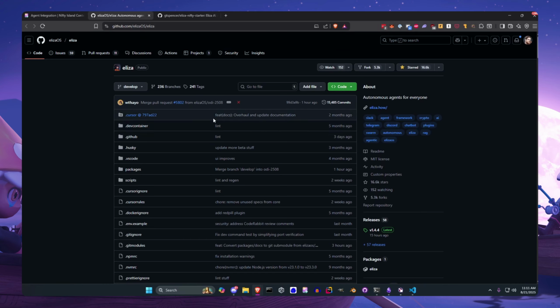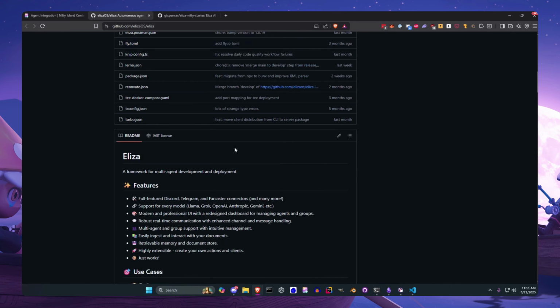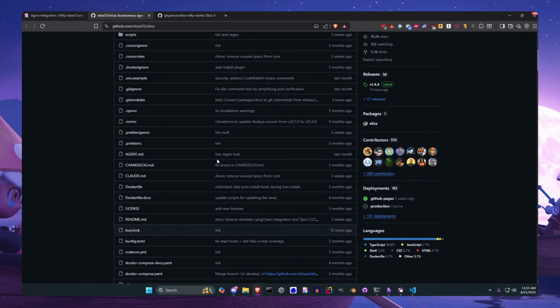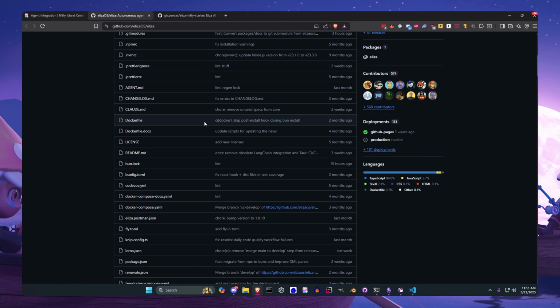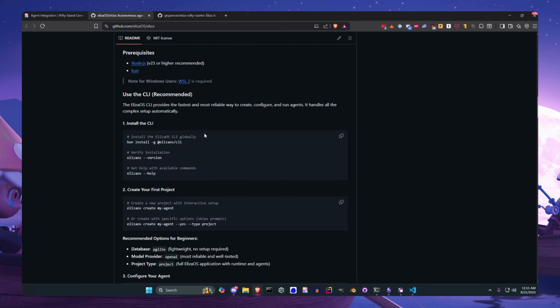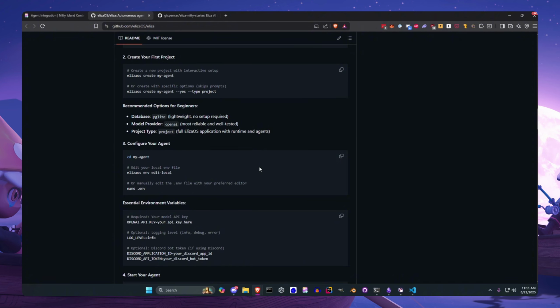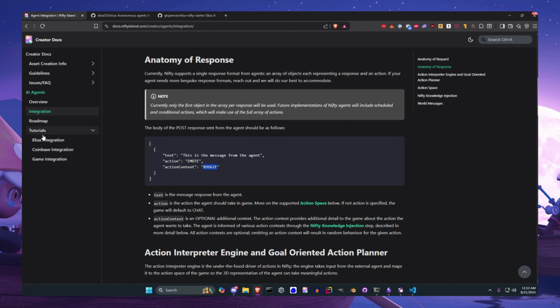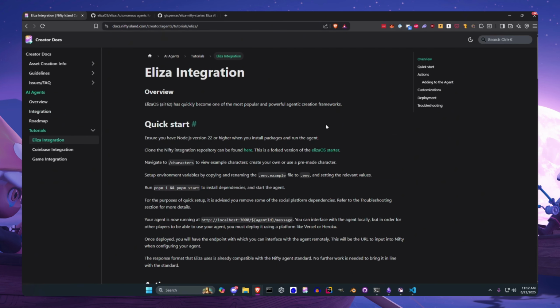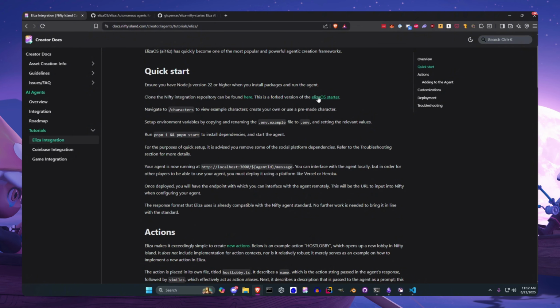So here is the Eliza code that we will be using. There's a ton of stuff in here. If you're interested, definitely look through, look at creating an agent from scratch if you want. It's definitely a process, but it's very rewarding. If you don't want to do it, which I totally get, I have created this Eliza starter specifically for Nifty. And this is accessible through our docs right up here, through this forked version of the Eliza starter.